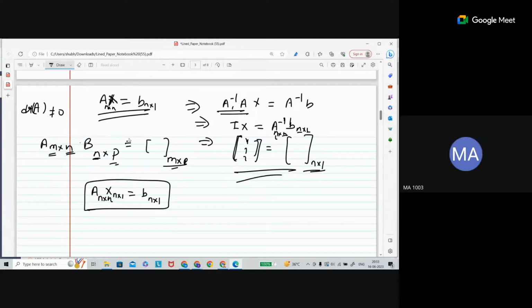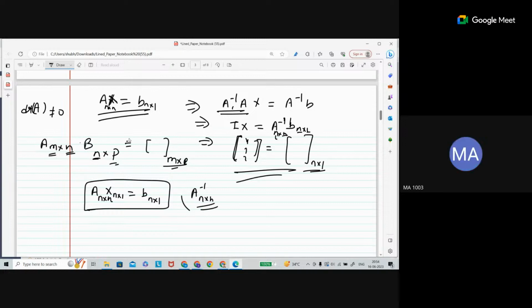Okay. So in this case, suppose your matrix is invertible. When the determinant of the coefficient matrix is non-zero, in that case your matrix is going to be invertible. So suppose A is invertible. Now, suppose the inverse of A is denoted A to the power minus 1. It is also going to be n cross n, right?